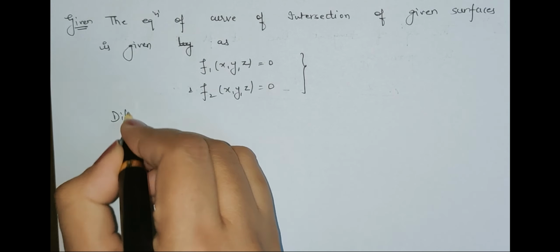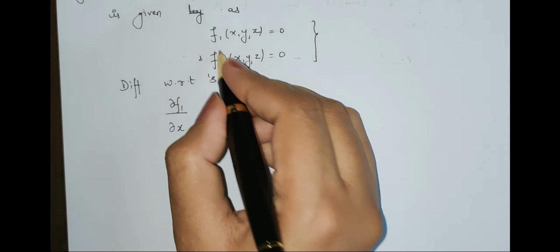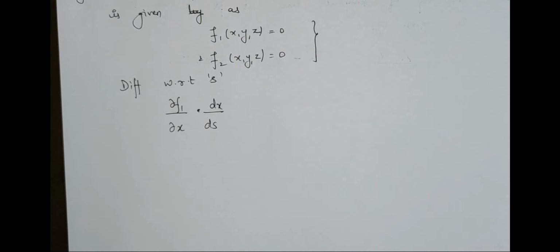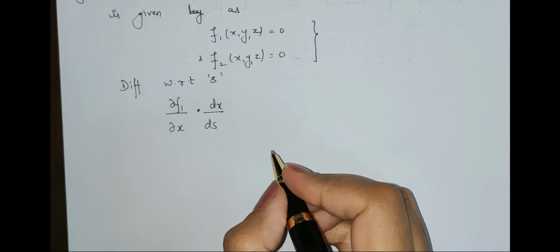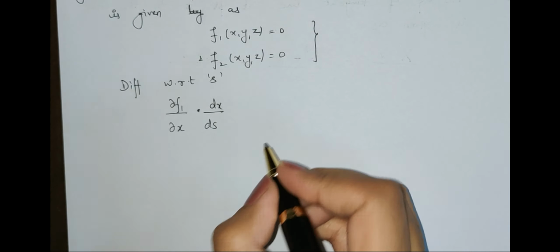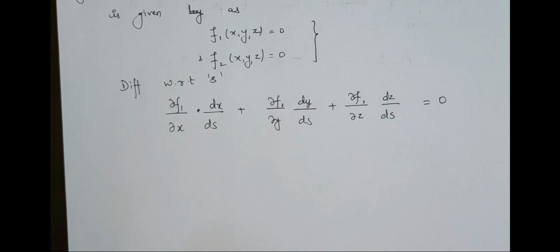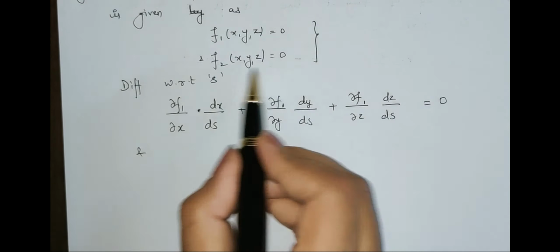It would be del f1 by del x, because I can find the derivative of f1 with respect to x, and then I write dx by ds, because ultimately I am differentiating with respect to the parameter s. Similarly, del f1 by del y into dy by ds, and del f1 by del z into dz by ds is equal to 0. On a similar note, I can differentiate the second equation with respect to s, again equal to 0.